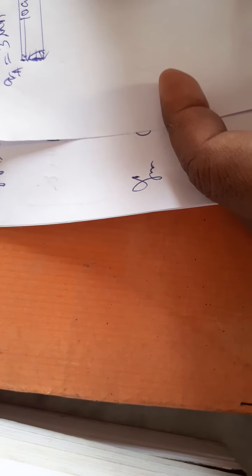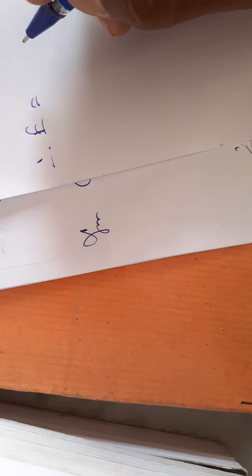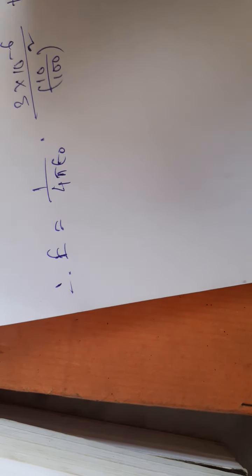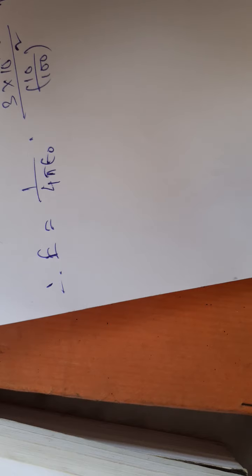E1 is the field due to the charge 3 microcoulomb at A, and E2 is the field due to the charge minus 3 microcoulomb at B. Therefore E equals 1 by 4 pi epsilon naught into 3 into 10 to the power minus 6 divided by (10 by 100) squared, plus 1 by 4 pi epsilon naught into mod of minus 3 into 10 to the power minus 6 divided by (10 by 100) squared. We take the magnitude of the electric field intensity due to the charge minus 3 microcoulomb, that's why we take the mod.